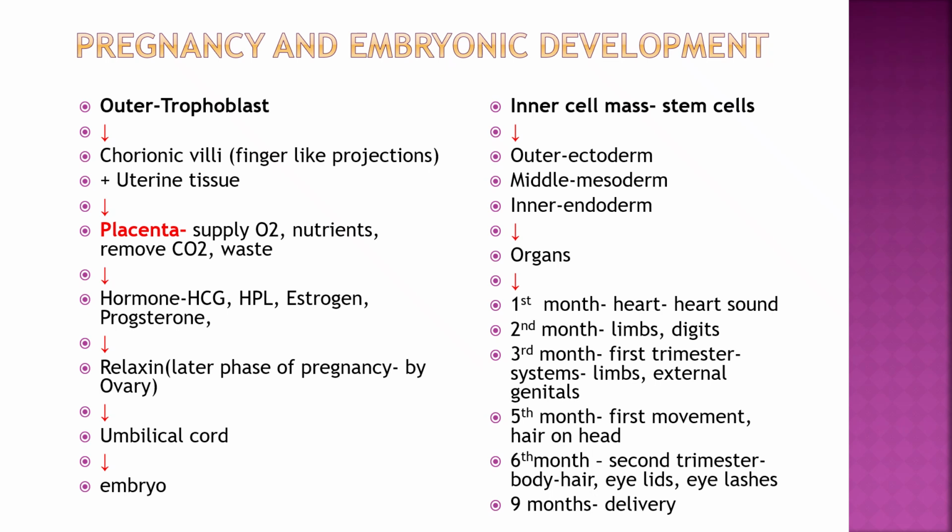The inner cell mass forms the stem cells. The outer ectoderm, middle mesoderm and inner endoderm form the organs. In the first month the heart is formed, and the first heart sound is heard in the first month. In the second month limbs and digits are formed. In the third month, the first trimester, the systems, limbs and external genitals are formed. In the fifth month the first movement of the baby is felt by the mother, and hair on the head is there. Then at 6 months, the second trimester, body hair, eyelids and eyelashes are formed. And then at 9 months the complete fetus is formed, and then it is delivered.